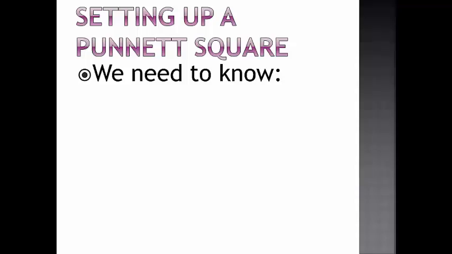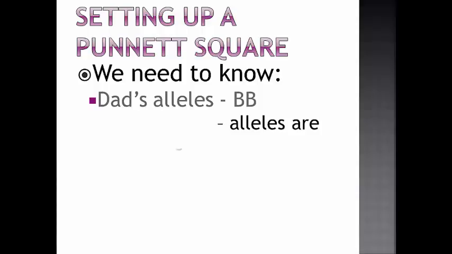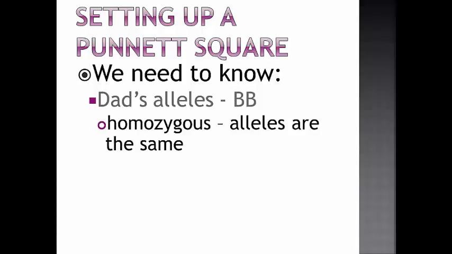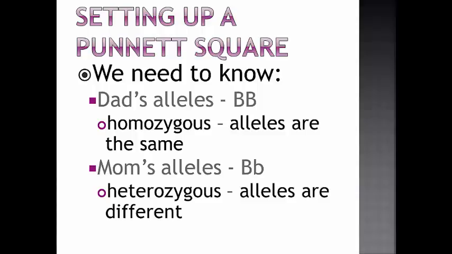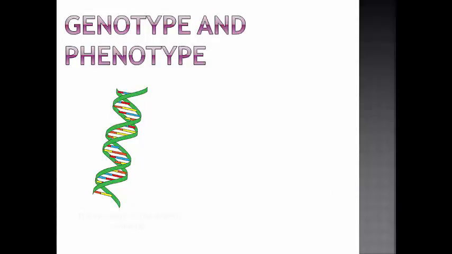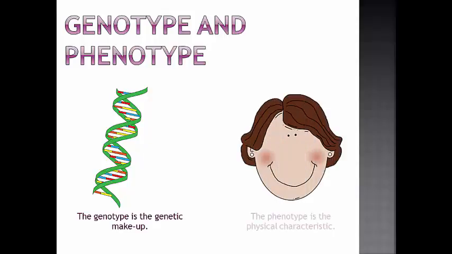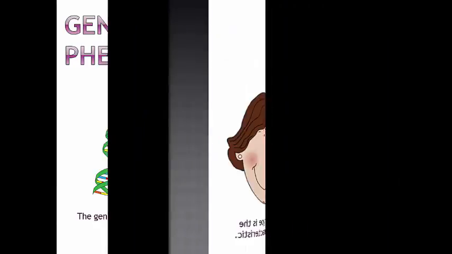If dad's alleles are capital B, he is said to be homozygous because both of his alleles are the same. If mom's alleles are capital B lowercase b, she is said to be heterozygous because her alleles are different. These letters are our genotype or genetic makeup. They are represented by our phenotype or our physical characteristic. In this case, our phenotype would be a specific hair color.